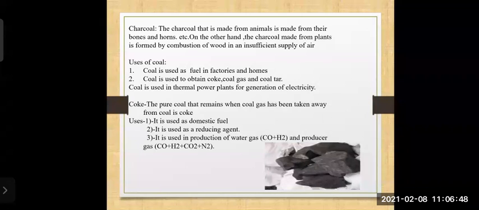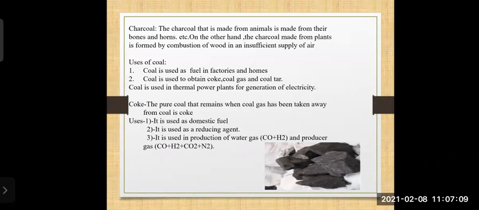Burning of wood when there is less oxygen, at that time charcoal is formed.